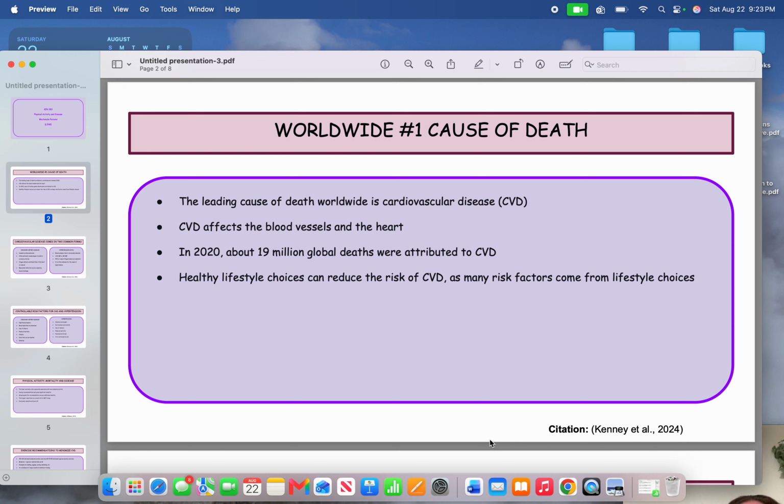So, the most common cause of death worldwide is cardiovascular disease. Cardiovascular disease includes conditions that affect the heart and blood vessels, such as coronary artery disease, hypertension, stroke, and heart failure. According to our textbook, in 2020 about 19 million global deaths were from CVD. One reason this topic is so important is that CVD can be controlled through lifestyle choices such as regular physical activity.